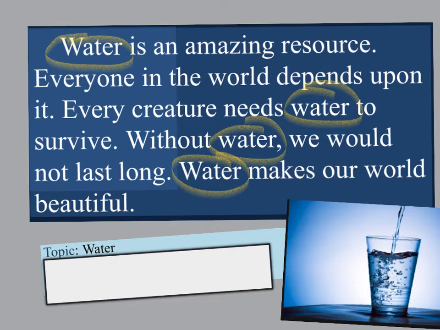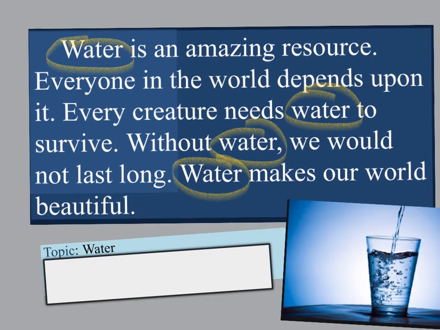Now, think about the main idea. What was this passage mostly telling us about water? It's telling us that everyone depends on it, every creature needs it. Without water, we wouldn't live very long. Water makes our world beautiful. So when I look here in this paragraph, to me, water is an amazing resource would be my best guess for the main idea, based on that word water used repeatedly.